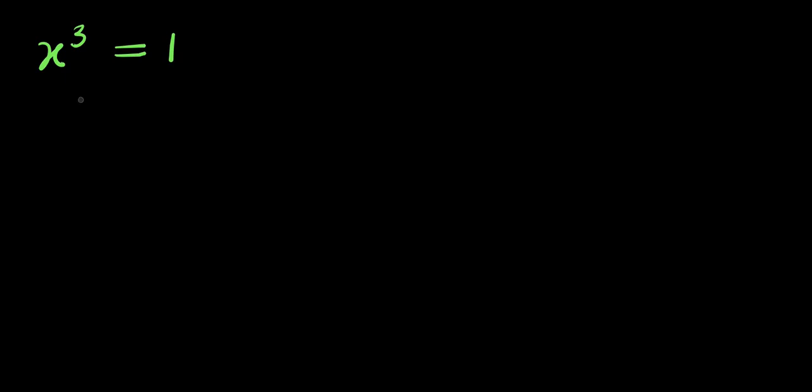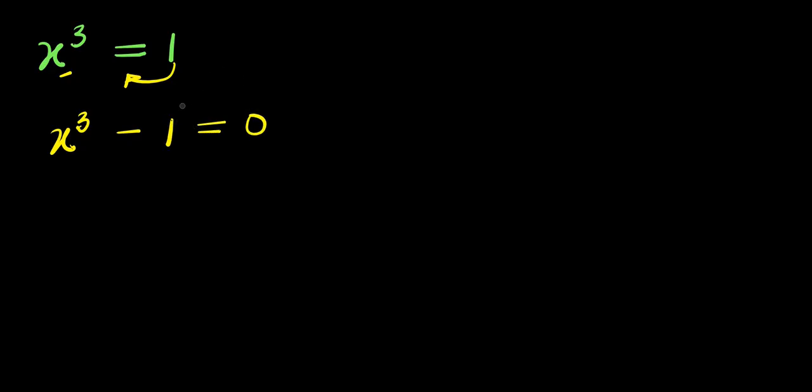Hello, how to solve this exponential problem and find all values of x that satisfy this equation. We have x power 3 equals 1. So I can start by moving this 1 over here. I have x power 3 minus 1, and this equals 0.